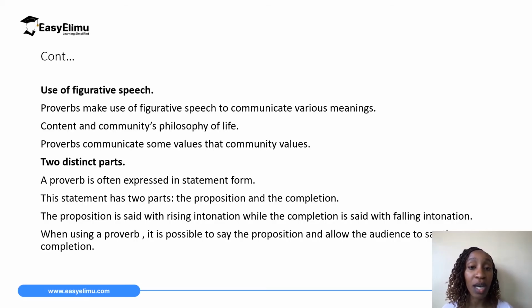And so when you're using a proverb, it is possible for the speaker to say the proposition and then the audience to say the completion. So for example, I can say, an apple a day, and then you finish, keeps the doctor away. So an apple a day is the proposition, and keeps the doctor away is the completion.